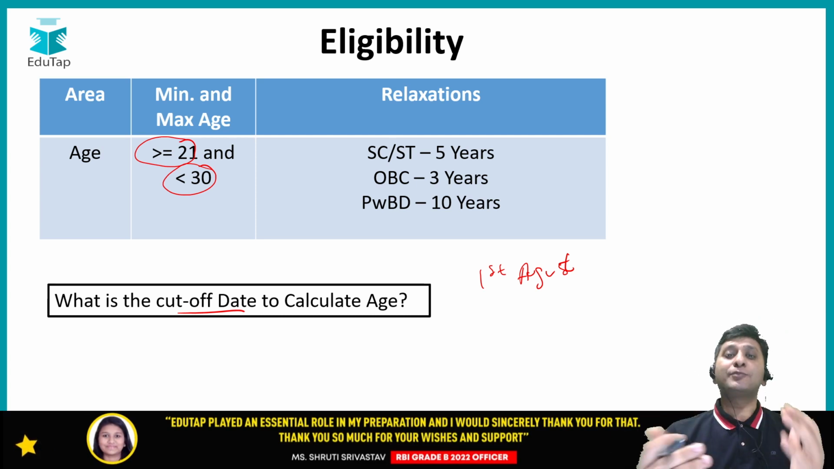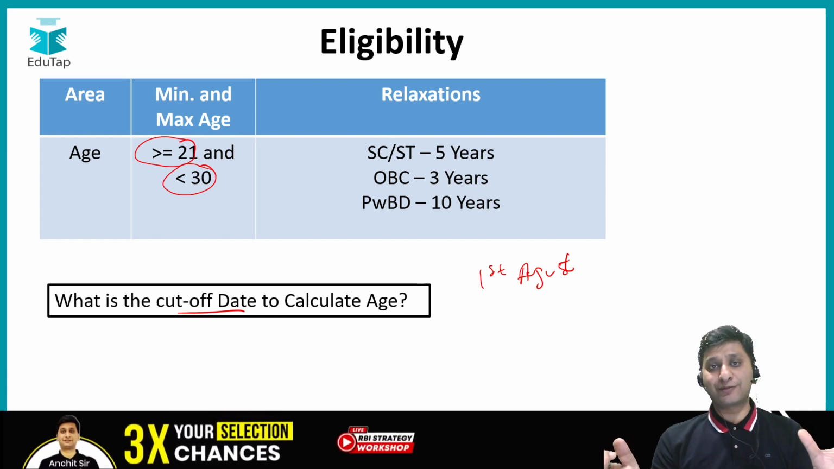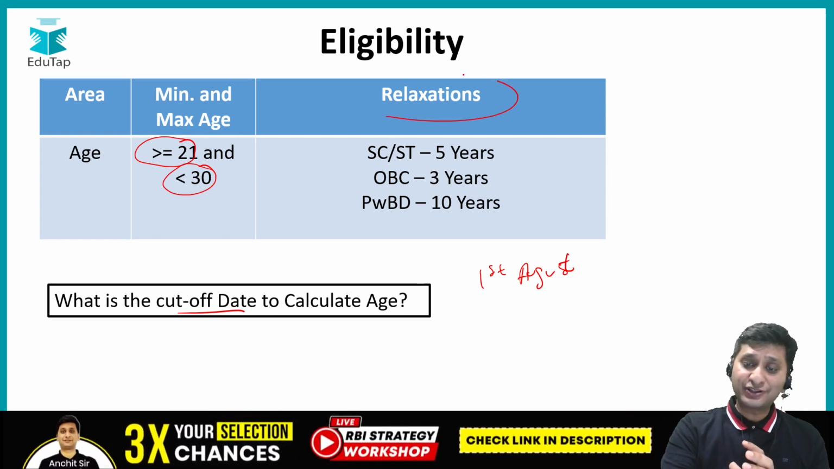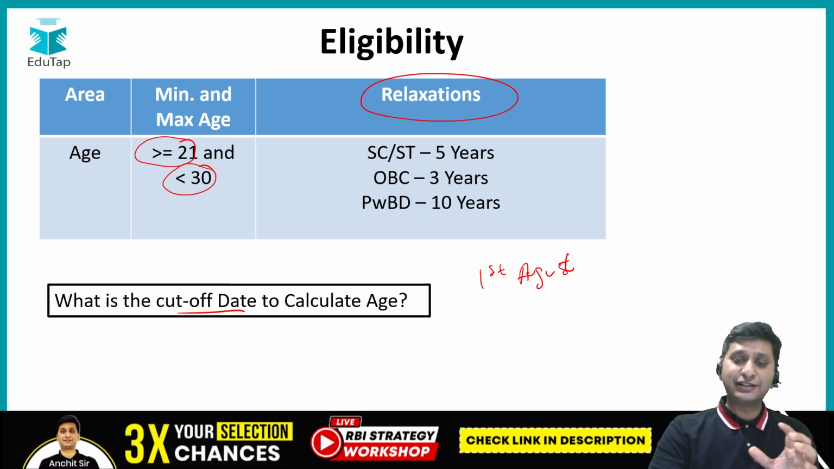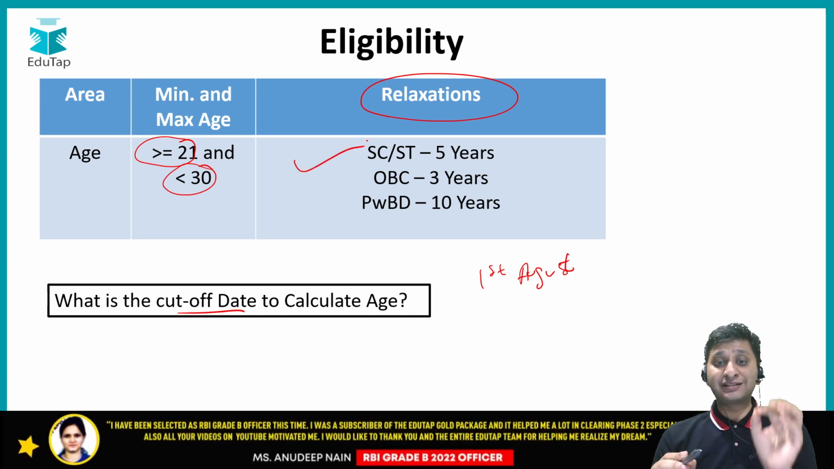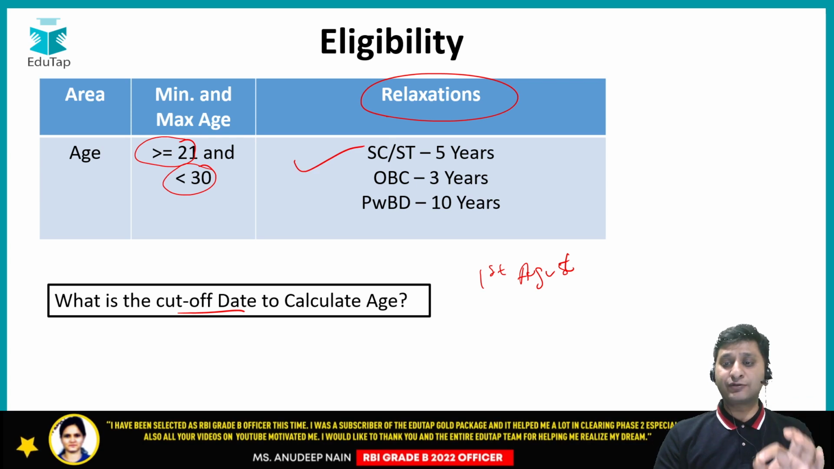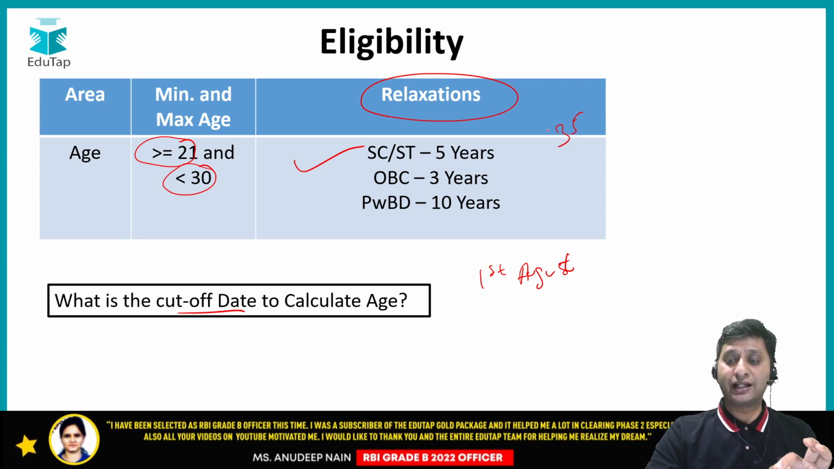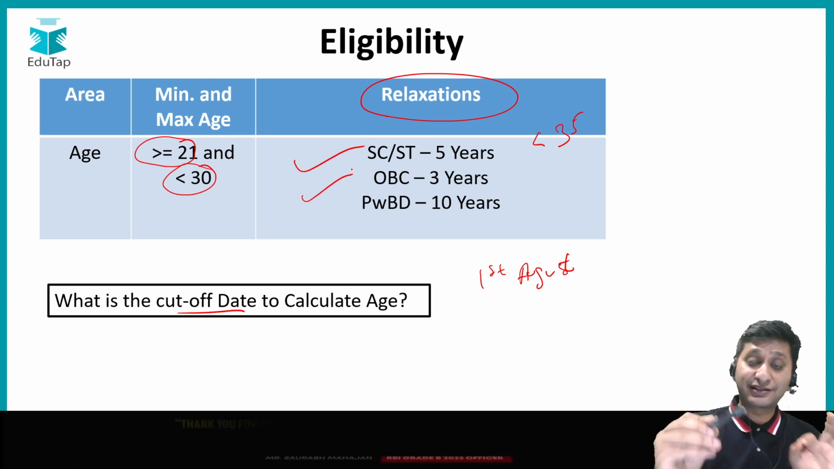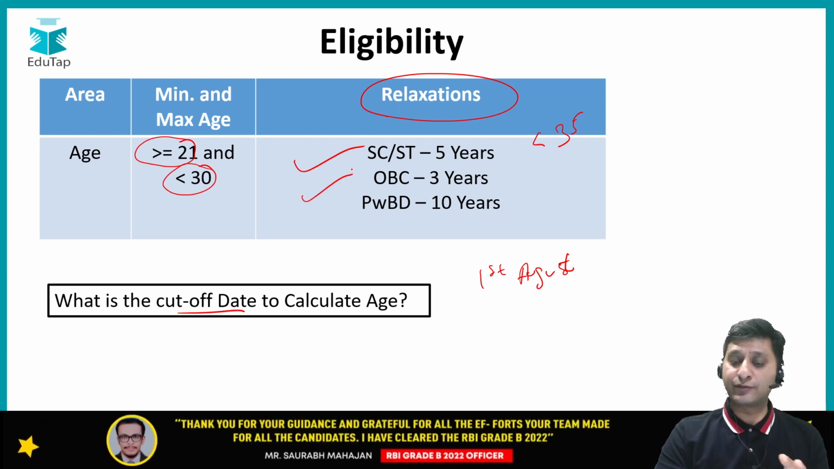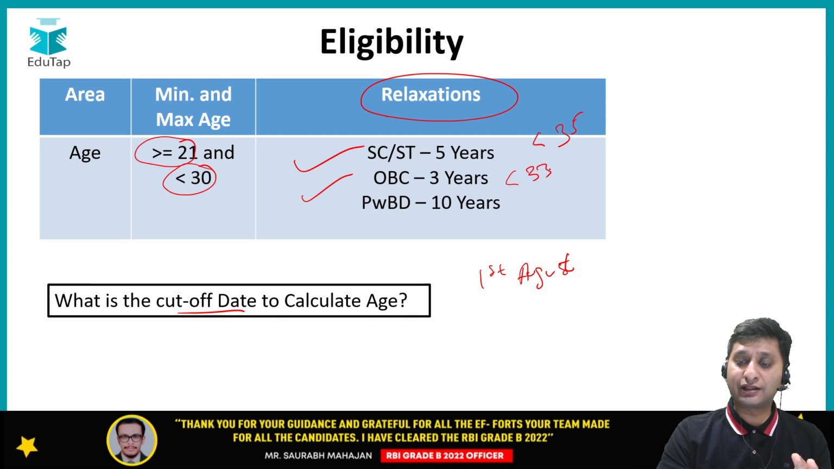Now let's talk about some relaxation scenarios which RBI gives you. The first relaxation scenario is based upon your category. So if you are SC ST, you get a relaxation of 5 years. It means in this scenario, your maximum age will be 35, right? Less than 35 instead of 30. For OBCs, the relaxation is 3 years. So for OBCs, the maximum age would be less than 33 years.